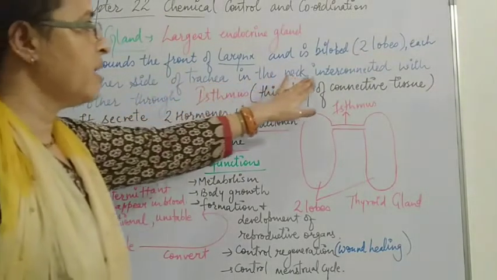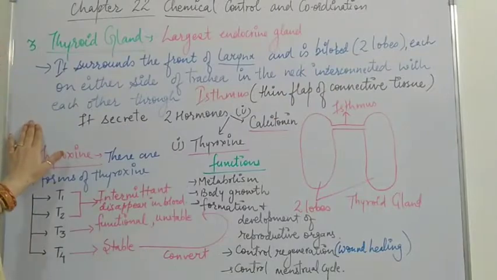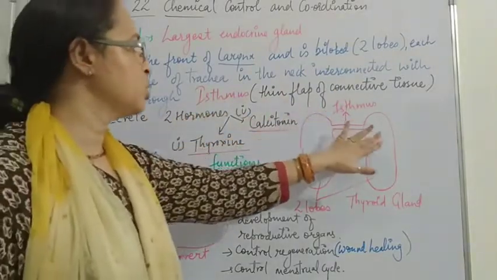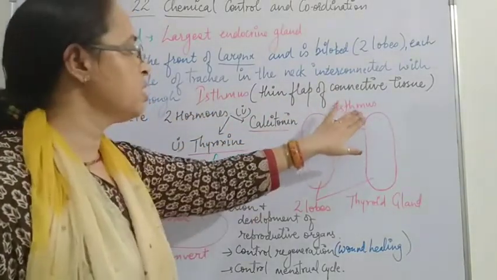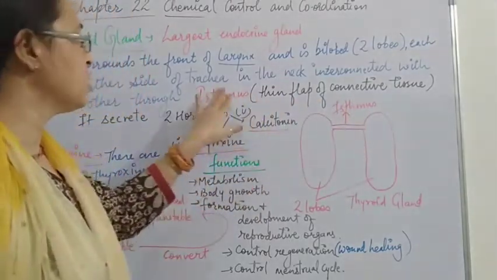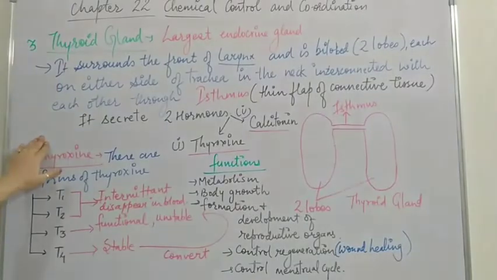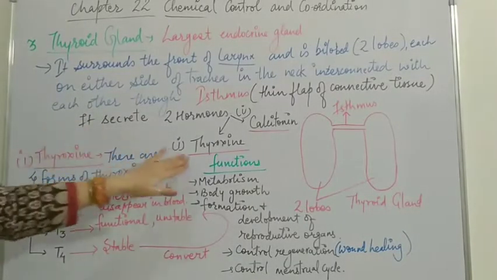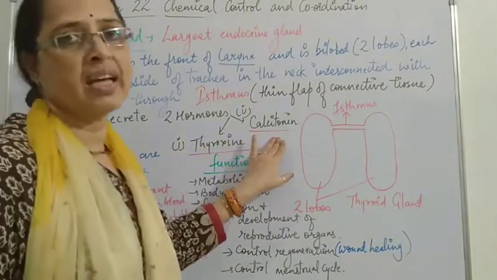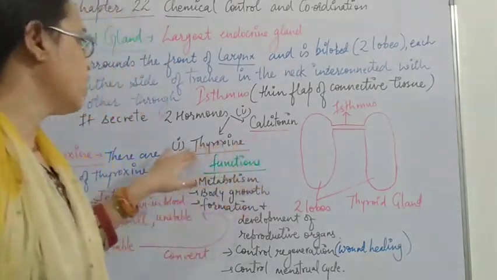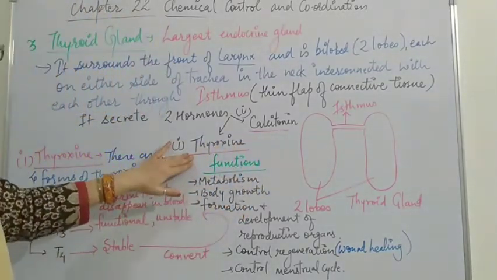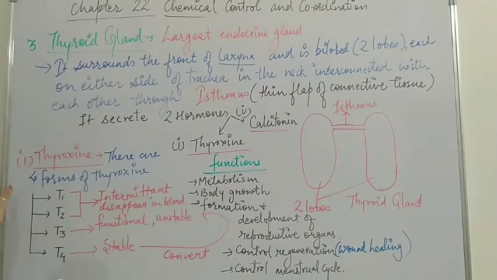In the neck, the two lobes are interconnected with each other through the isthmus. The isthmus is a thin flap of connective tissue. The thyroid gland secretes two hormones. The first one is thyroxine, and the second one is calcitonin. First of all, we'll discuss the thyroxine hormone, which is secreted by the thyroid gland.